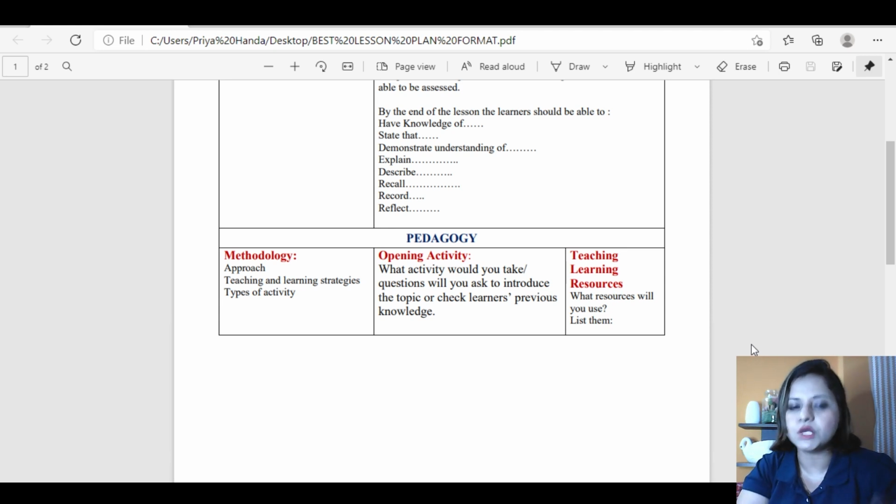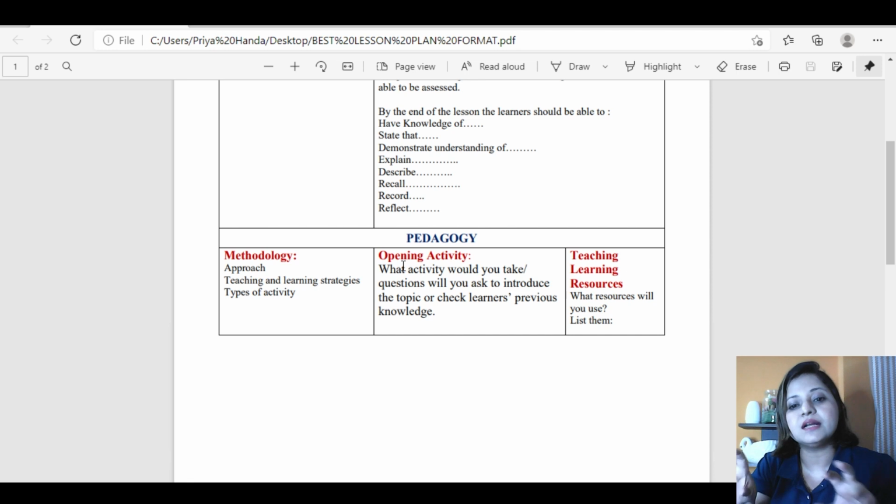Once I'll explain, you'll get the idea. In methodology, we'll mention the approach or the method or the teaching learning strategies that we are going to implement. In opening activity, we are going to mention that particular introductory activity or questions with which we are planning to begin our topic. So it primarily gets into the first period.